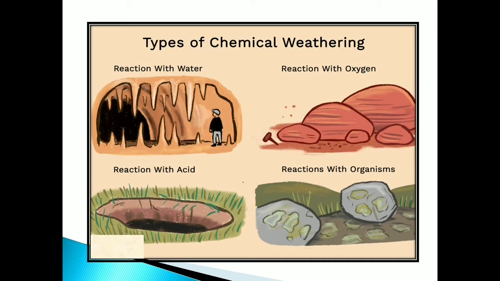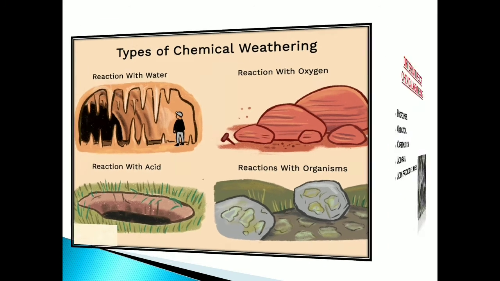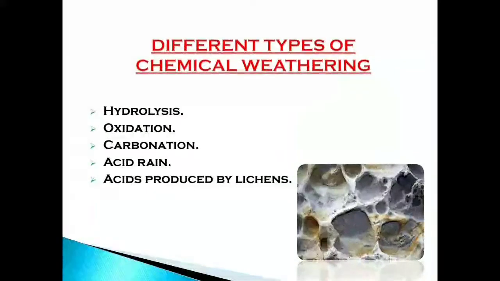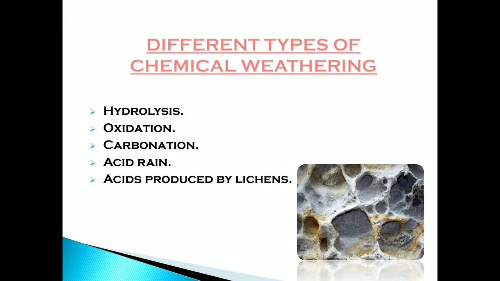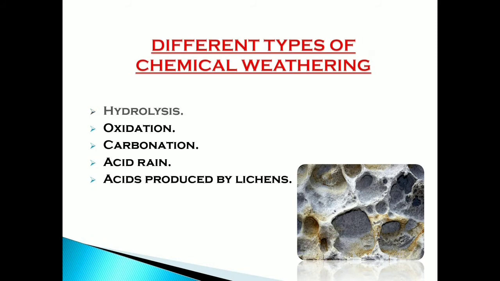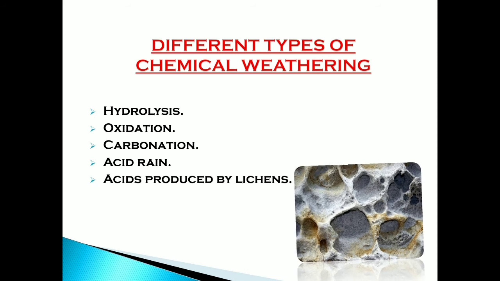Types of chemical weathering. You can see a picture of reaction with water, reaction with oxygen, reaction with acid and reaction with organisms. Different types of chemical weathering. Number 1, hydrolysis. Number 2, oxidation. Number 3, carbonation. Number 4, acid rain. Number 5, acid produced by lichens. You can see here a picture of chemical weathering.